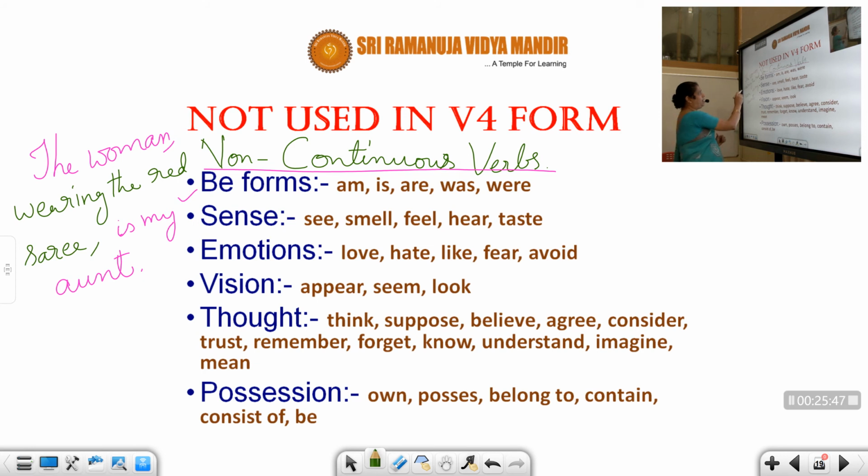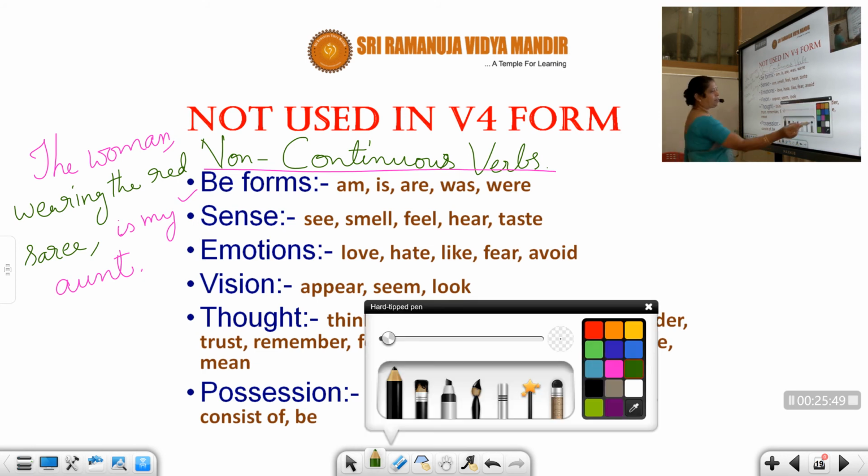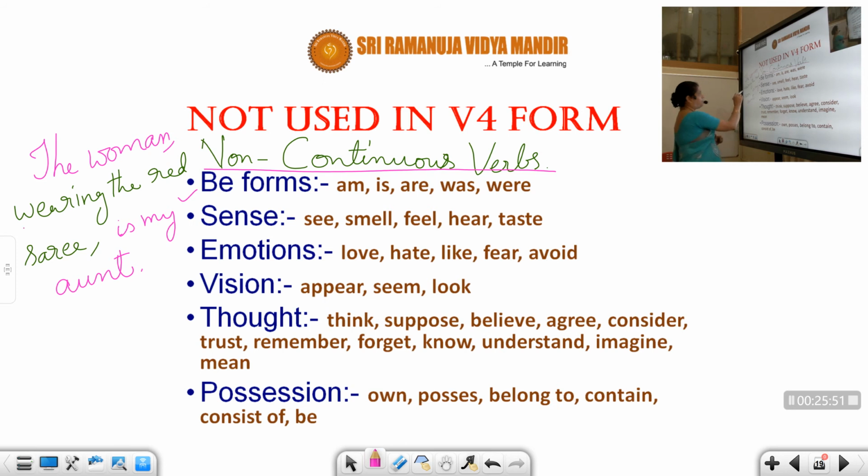So here wearing is not showing an action. Can you see this, students? This is not an action. Which is the verb? Is. The woman is my aunt. Means that woman is my aunt. So the verb is is. But for a reference I am using a gerund, wearing the red sari. So I am using the verb form over here as an adjective. So now you understand.